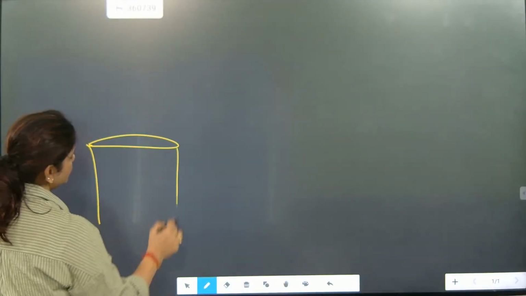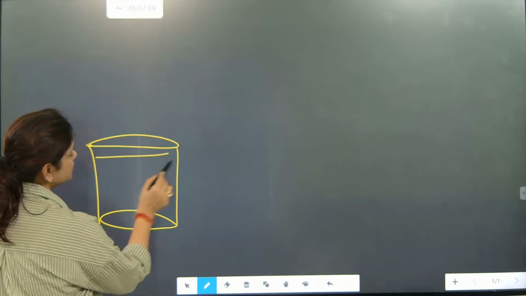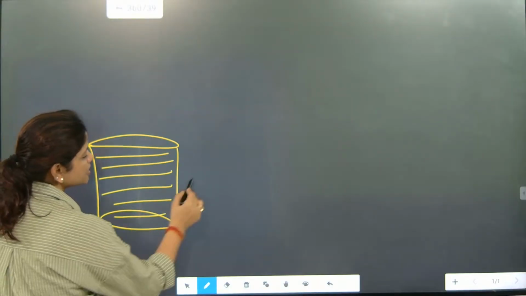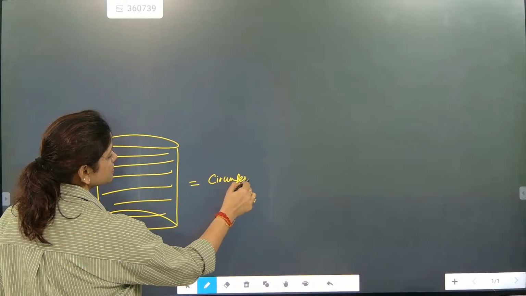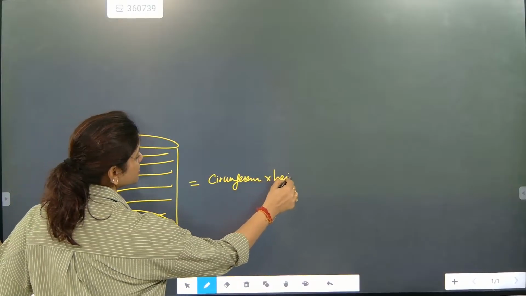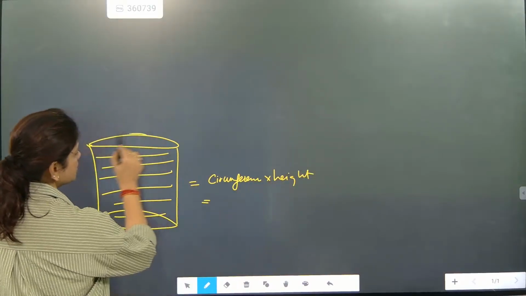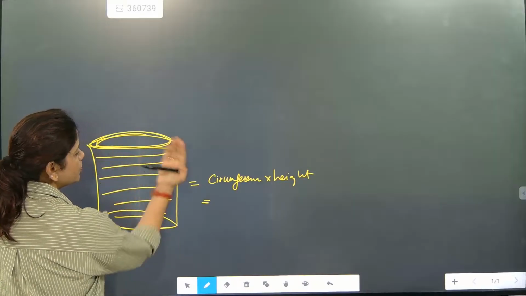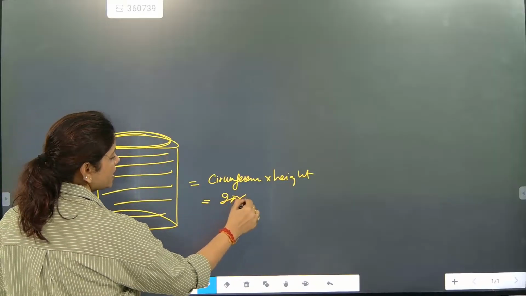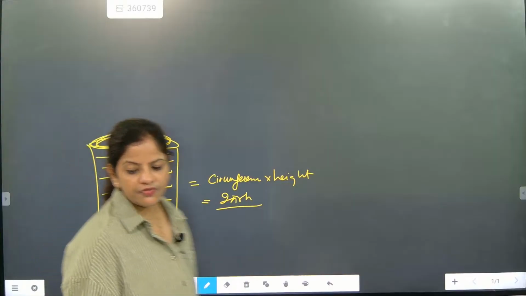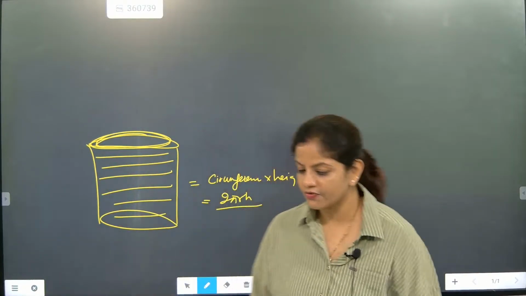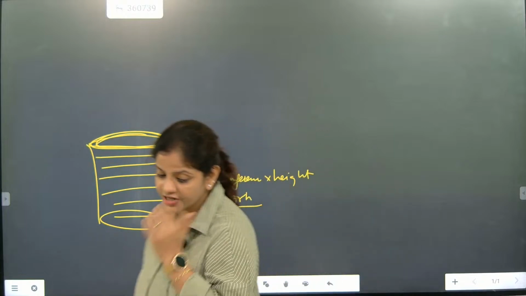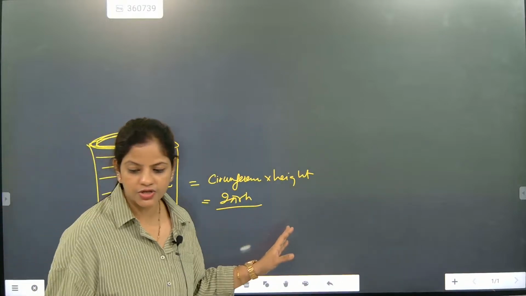CSA means, if I'm drawing one cylinder, just roughly, this is the curved region. Curved region means circumference. CSA is circumference into height. So circumference of a circle, this part, because only painting you are doing in this region. So it is 2 pi r into h, height. So circumference into height. I hope till here everything is understandable.